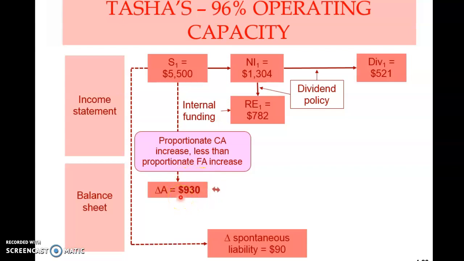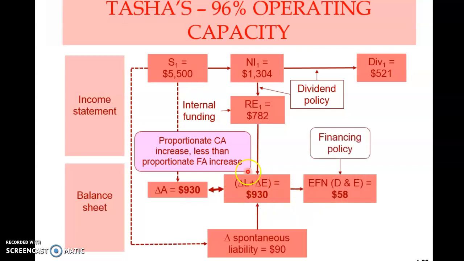That's the difference. So this should be equal to the change in liability and equity. When you add these two, you find that this is insufficient to attain 930. Therefore, external funding needed will be $58. When you add these three components, you get 930, and that will match this. So if the company is operating at 96% capacity, then there will be some external funding needed, either debt or equity.